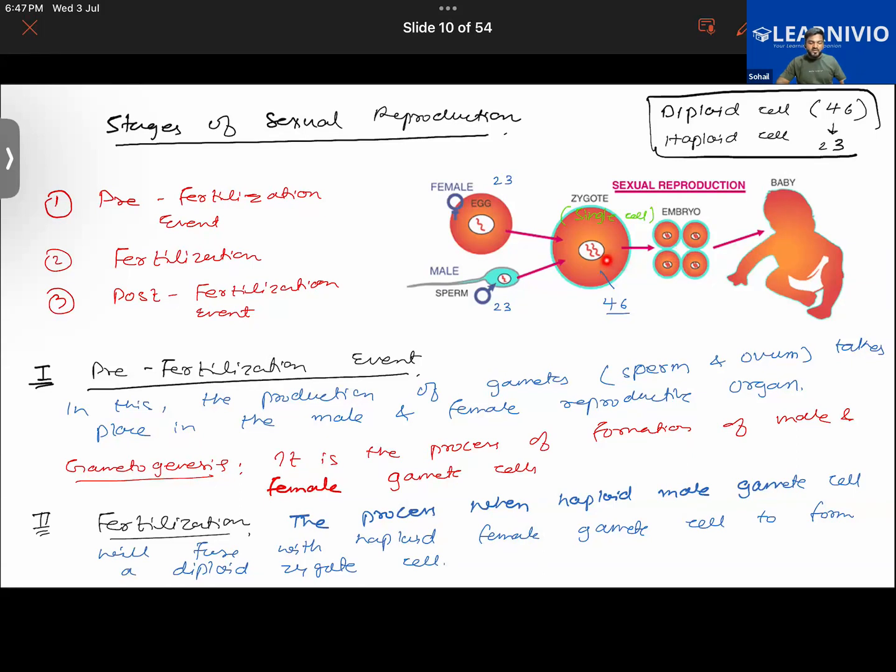Right now, the zygote will basically be developing, which is roughly around 33 to 36 weeks. So in the 9th month of pregnancy, it would be the final time of full development and maturation of the fetus. Later on, this embryo will grow, and later on, it will be called a fetus. Right now, the fetus is basically the unborn human baby.